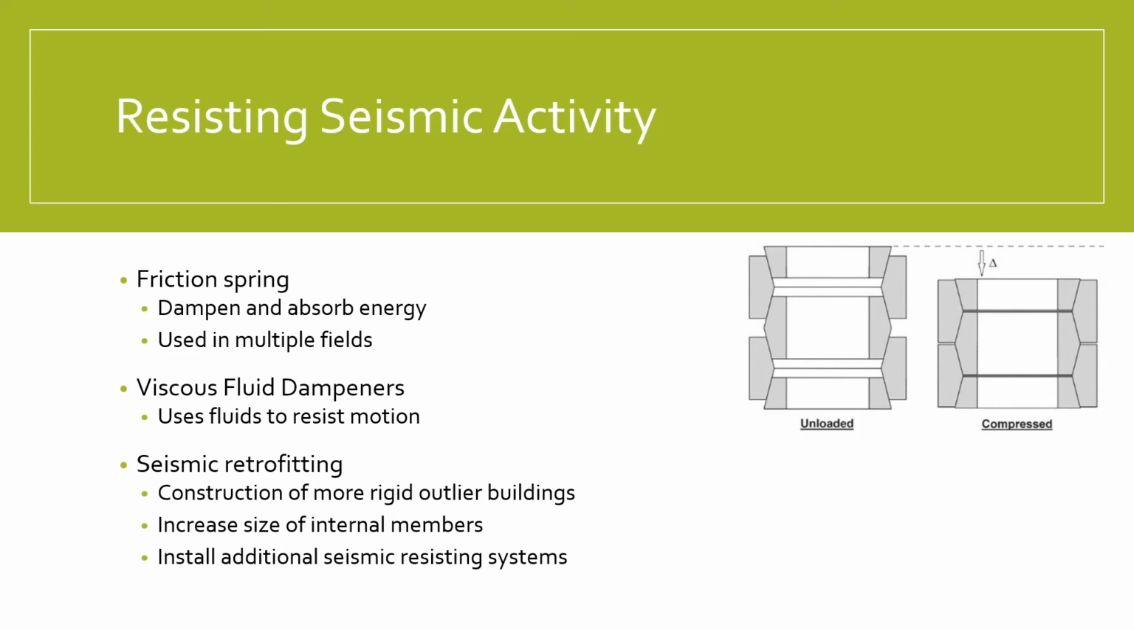Installing more seismic resisting systems in the building might also be possible, but suffers similar constraints as increasing member size. There's also the possibility of constructing more rigid outlier structures and connecting them to absorb most of the energy, but this requires land to be available for them, as well as increasing the foundation they require.